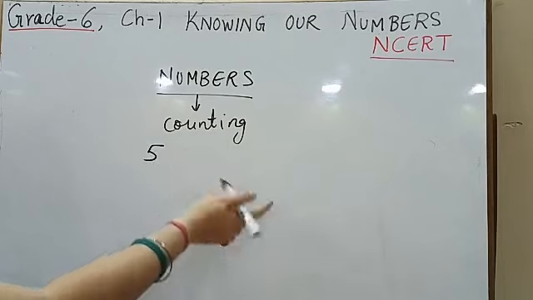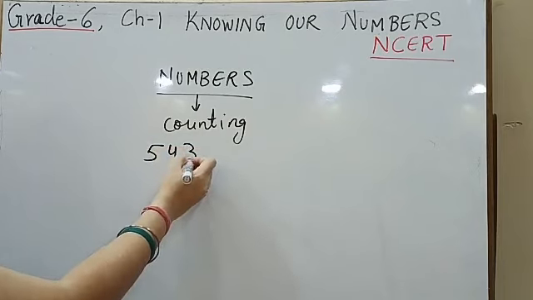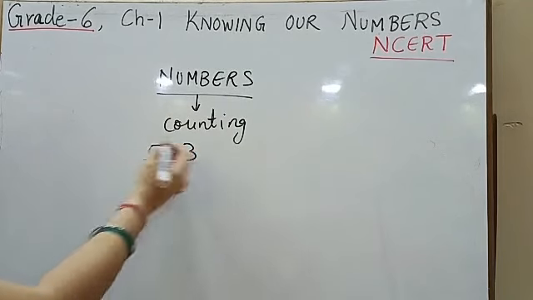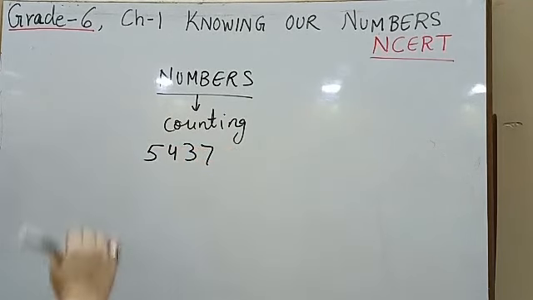Now when I put 2, 3 digits together, if I say 5, 4, 3, when I put 2, 3 digits together, this forms the number. And if I put 7 also, this is a number that I have formed. Now how to speak about this number?